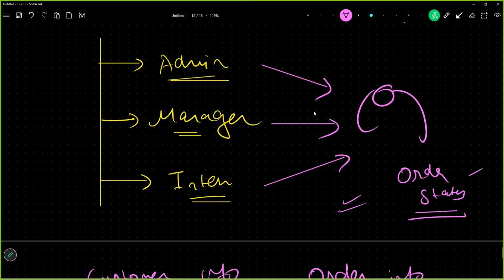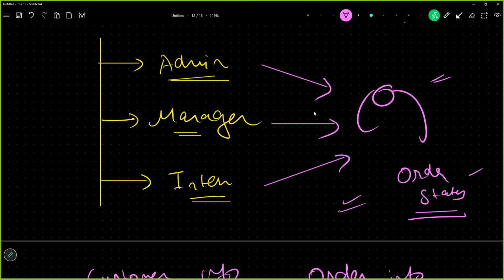So this means whenever this intern says, hey, tell me the salary of this particular person, or hey, delete this customer's entry, or hey, read the order status, from all these, this agent should decide who it is talking to. Agent knows that it is talking to an intern, and intern is only allowed to read the order status. So if intern says, I want to delete this user's account, the AI agent will say that you are an intern, you don't have that authority.